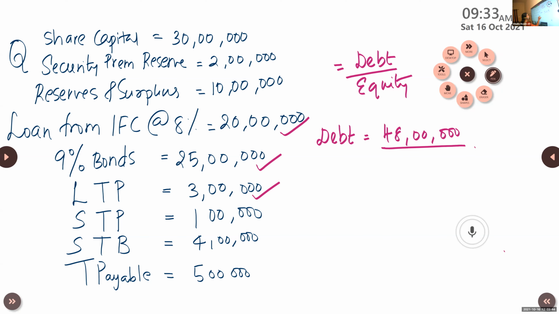Now, coming to equity. Karthik, tell me equity. Ma'am, share capital, and reserves and surplus. Yes or no, Karthik? Yes, ma'am. Why you didn't choose securities premium reserve?